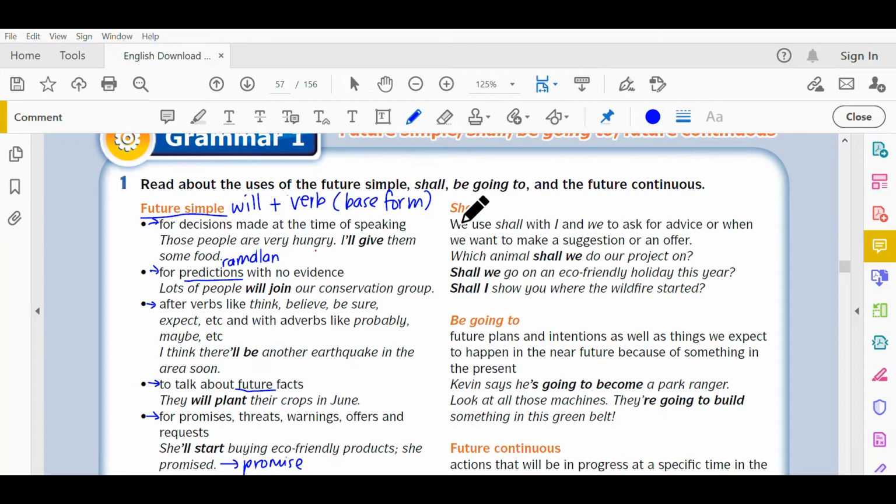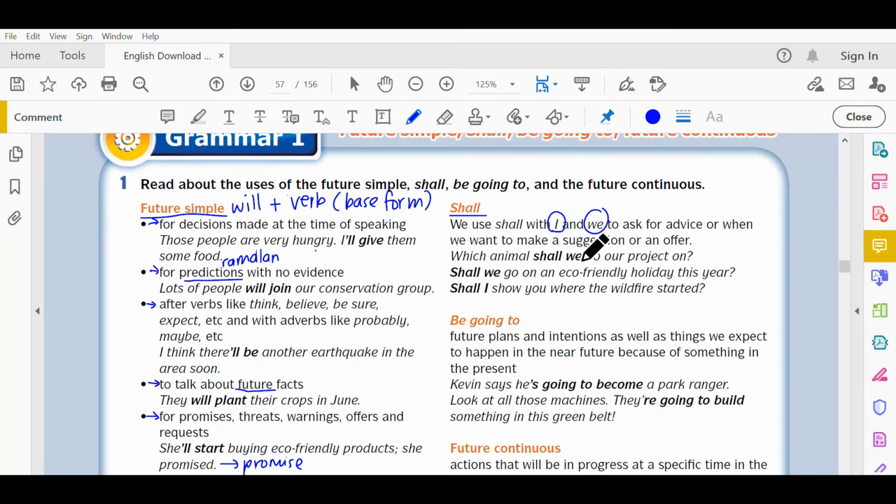Okay, let's move on to shall. We use shall with I and we, to ask for advice or when we want to make a suggestion or an offer. Shall, you do not use with other subjects except I and we. Cuma I dan we sahaja you guna shall.